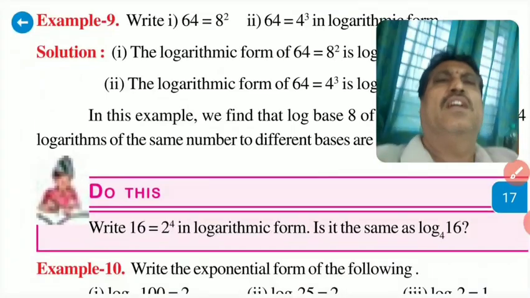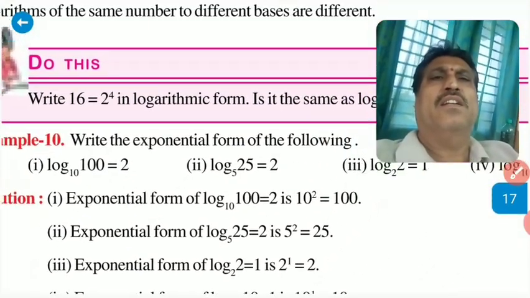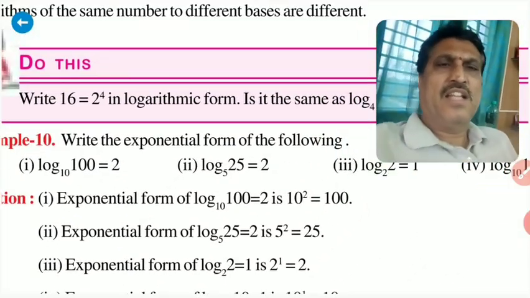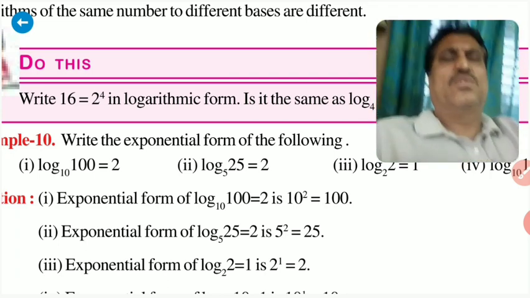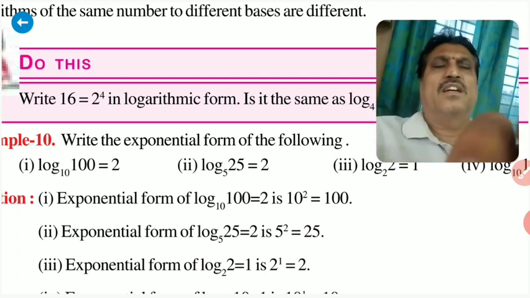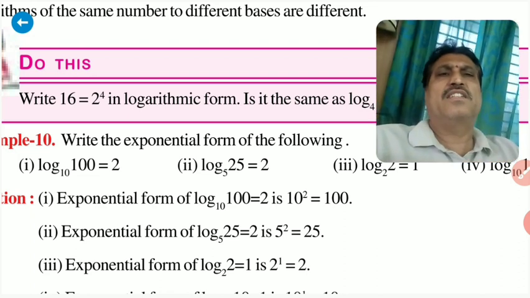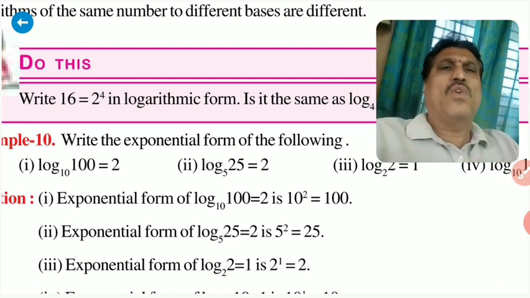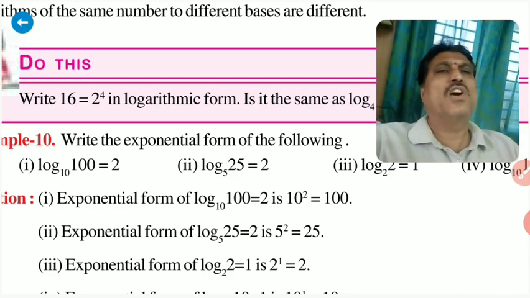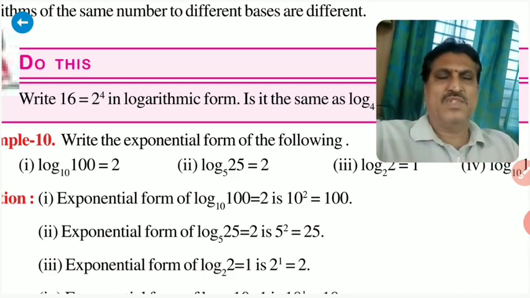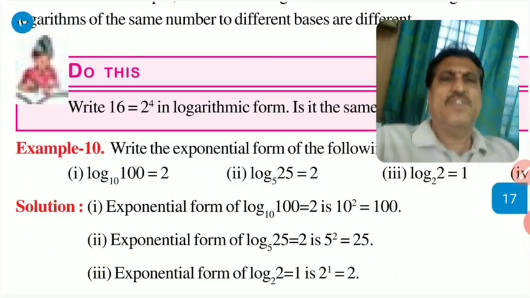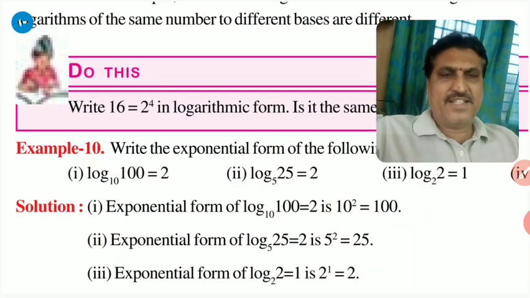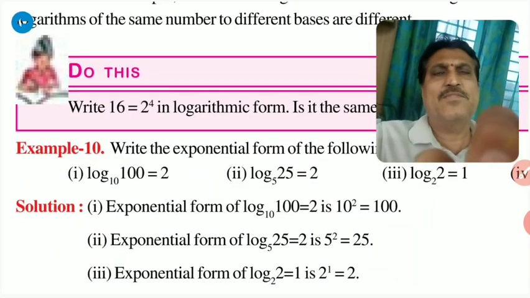Okay, now you can see the exercise here. To understand this: log 100 to the base 10 is equal to 2. Write the exponential form of the following. This is the question. So here 3 or 4 questions are there. The first question is log 100 to the base 10 is equal to 2. What is the exponential form of this?